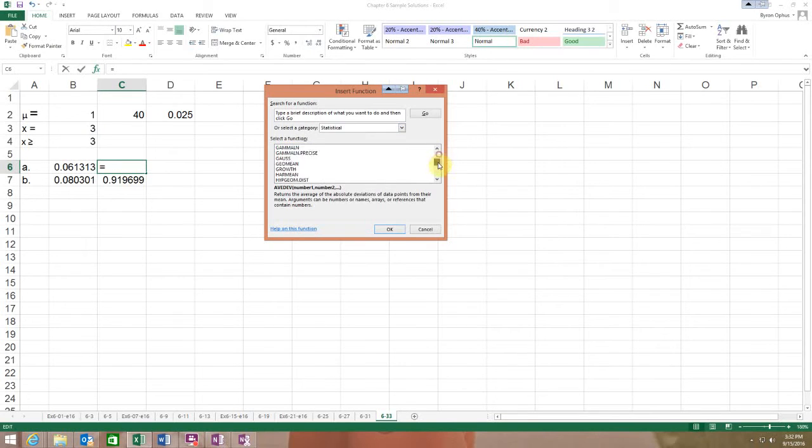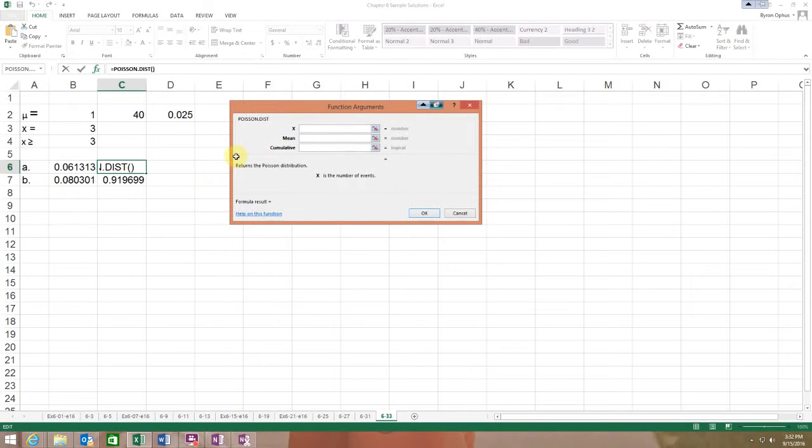Statistical, I'm sorry, we'll come down to the P. I could also go to most recently used since I've been using that. So I got a Poisson. My X is the 3, right? My mean is my 1. Is it cumulative? In this case, no. I'm looking for exactly, so I can hit a 0.